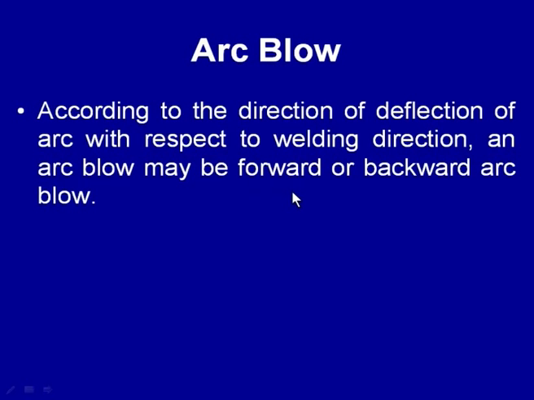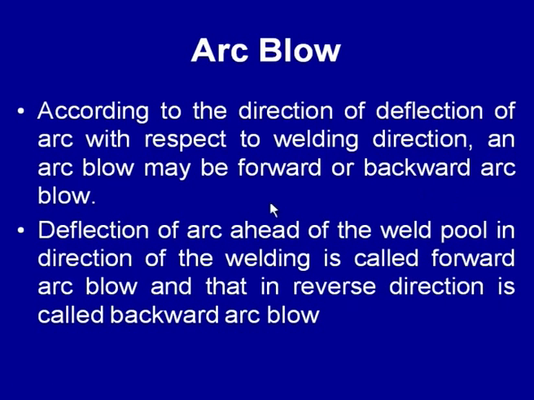Due to the electromagnetic forces or the various forces experienced in the arc region, if the arc tries to deflect ahead of the welding direction, then it is termed forward arc blow, and if the arc deflects in the direction opposite to that of the welding direction, then it is termed backward arc blow. So, the deflection of the arc ahead of the weld pool in the direction of the welding is called forward arc blow, and that in the reverse direction is called backward arc blow.